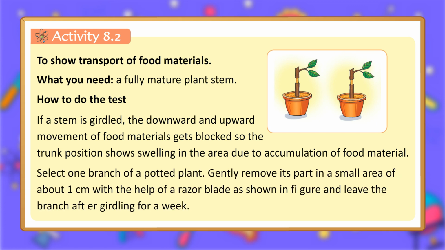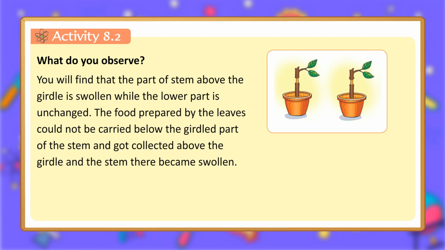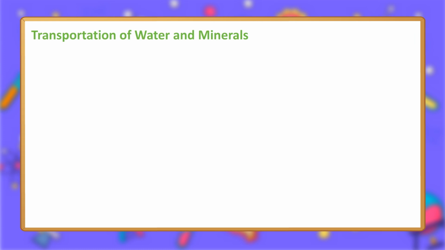Select one branch of a potted plant. Gently remove its bark in a small area of about 1 cm with the help of a razor blade as shown in the figure, and leave the branch after girdling for a week. What do you observe? You will find that the part of the stem above the girdle is swollen while the lower part is unchanged. The food prepared by the leaves could not be carried below the girdled part of the stem and got collected above the girdle, and the stem there became swollen.